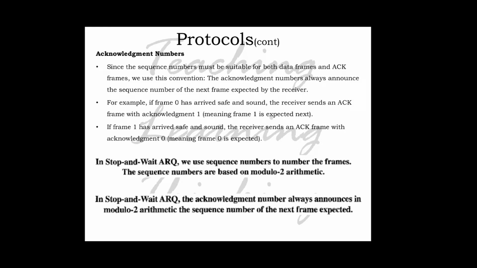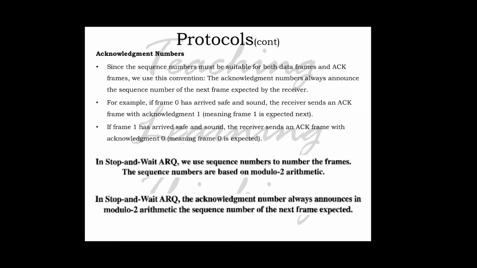We have discussed the sequence number, and now we are going to discuss the acknowledgement number. Since the sequence number must be suitable for both data frames and ARQ frames, we use this convention: acknowledgement numbers always announce the sequence number of the next frame expected by the receiver.